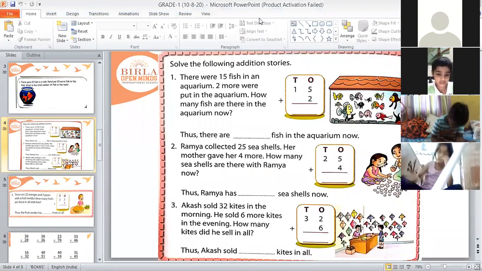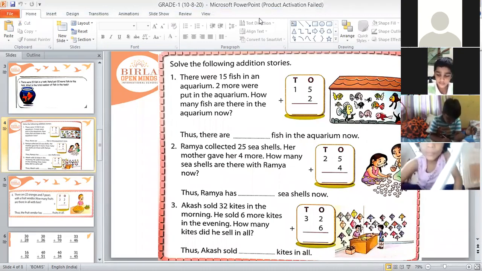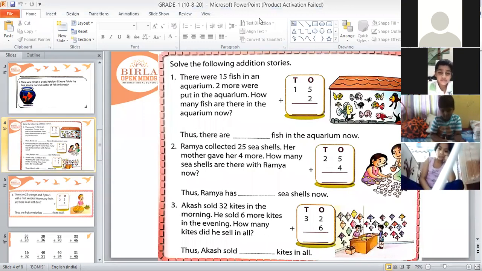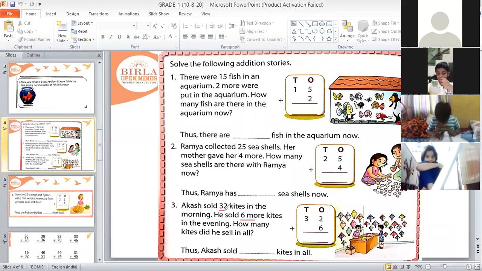We'll start now. The question was Akash sold 32 kites in the morning and he sold 6 more kites in the evening. So there's one boy, Akash. In the morning, he sold 32 kites. And in the evening, he sold 6 more kites, okay? So now they are asking how many kites did he sell in all?